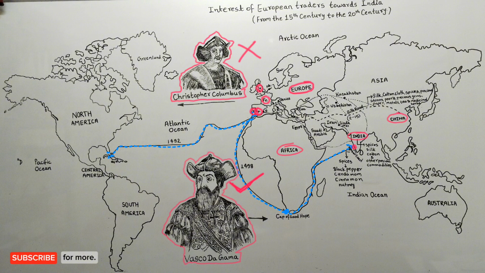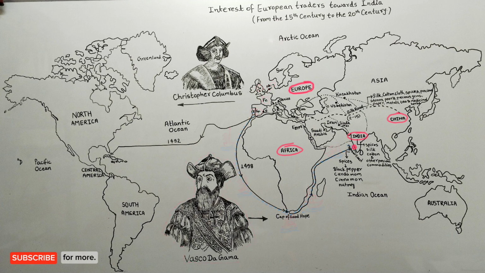Okay. After this, friends, direct trade route between India and Europe started through this sea route discovered by Vasco da Gama. After this, European traders from Portugal, Netherlands, Britain, Denmark, France and Spain came to India one after the other, and in this way gradually colonial rule was established over India.